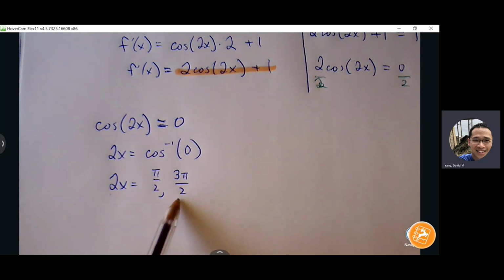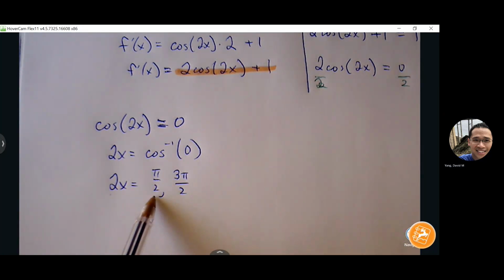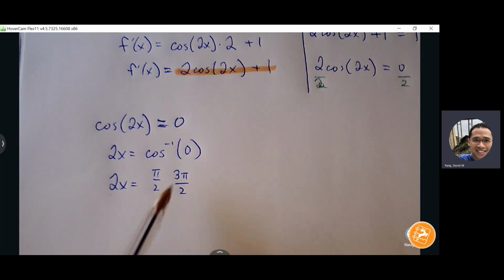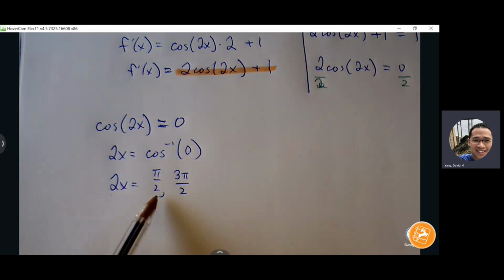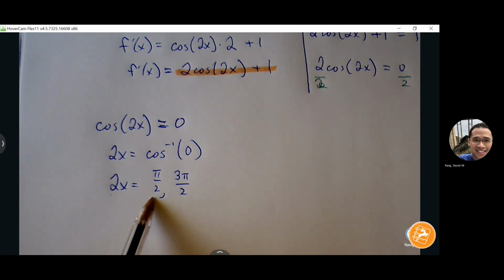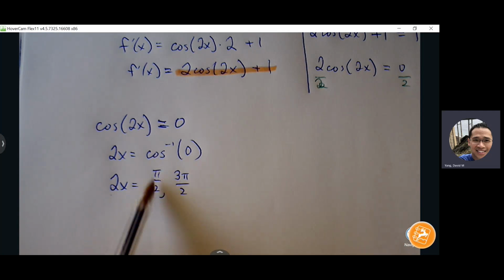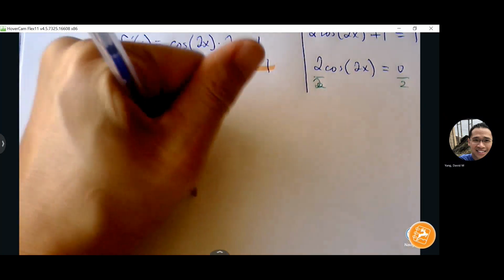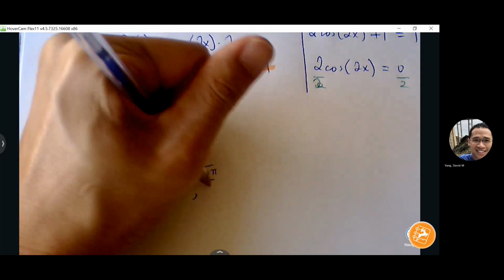So if I want to find coterminal angles, I can always just add 2 pi, or in other words, add 360, to get another version of it past 2 pi. So pi over 2 plus 2 pi is what? Yeah, so pi over 2 plus 4 pi over 2 is 5 pi over 2.